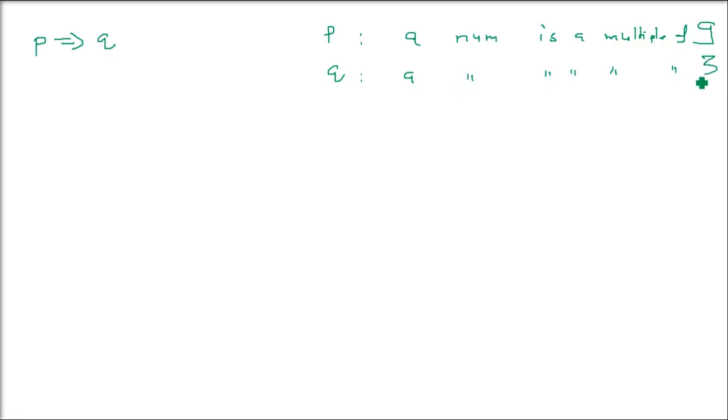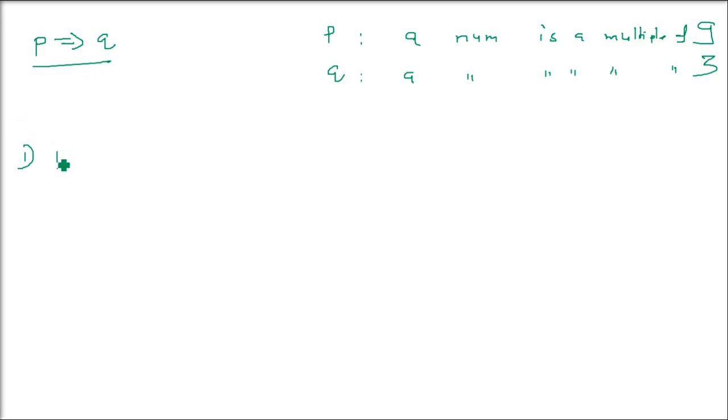Now I will try to say the same thing in four languages. The implication P implies Q is the same as all the four things I am going to write here. Let us take an example. P is: a number is a multiple of 9. Q is: a number which is a multiple of 3. A number which is a multiple of 9, which is 3 into 3, is also a multiple of 3. So P implies Q. Take one by one.